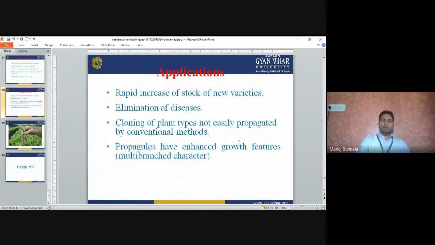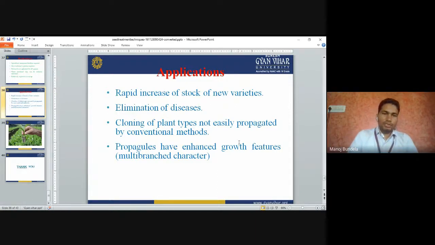This is all about tissue culture. The applications I already told you: development of new varieties and elimination of disease. With tissue culture, we develop disease-free plants, using only plant parts like the explant. Normally if you use the tip portion, the disease whatever is there will not come to the plants. We are not using the seeds, since some diseases are transferred with the seeds, so those parts we are not using.